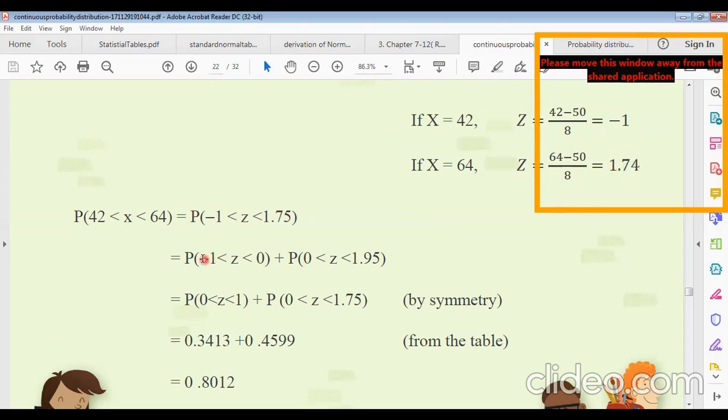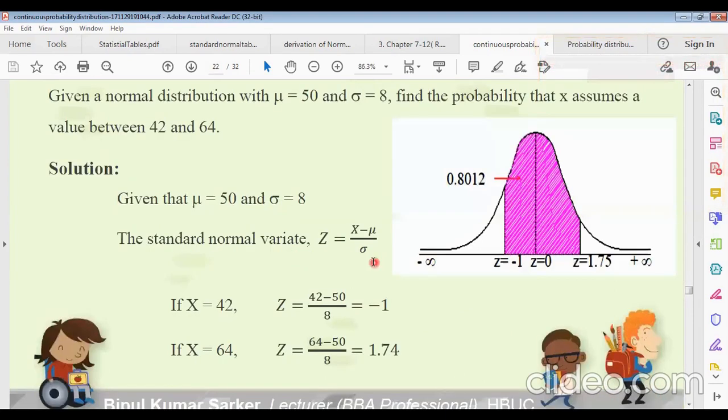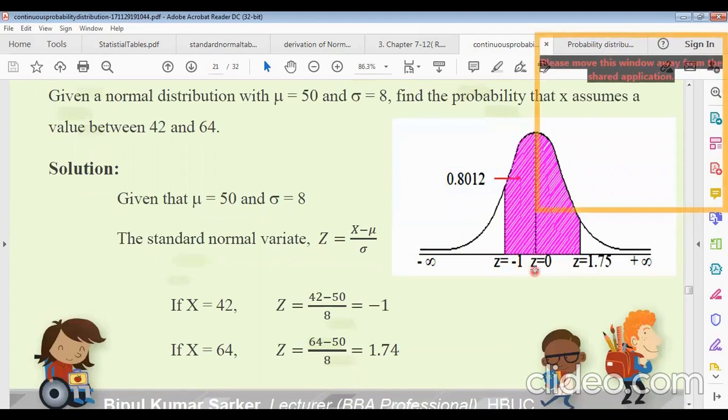This probability can be written as the probability of minus 1 less than Z less than 0, plus the probability of 0 less than Z less than 1.75. That means we take the area from Z equals minus 1 to Z equals 0, then another area from Z equals 0 to Z equals 1.75.